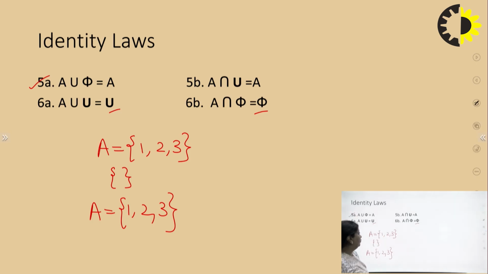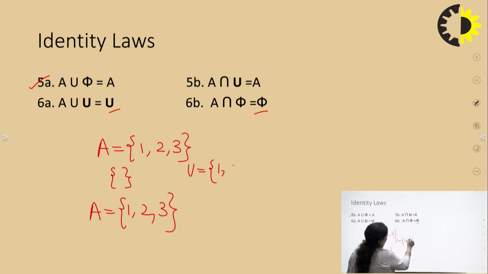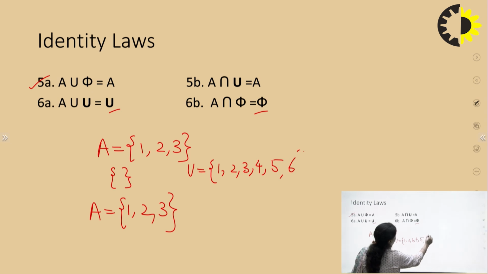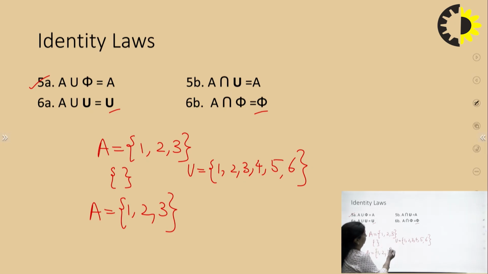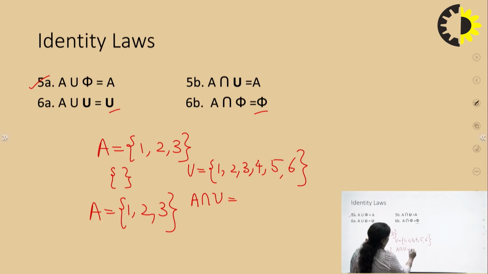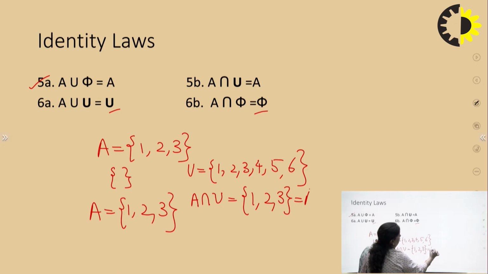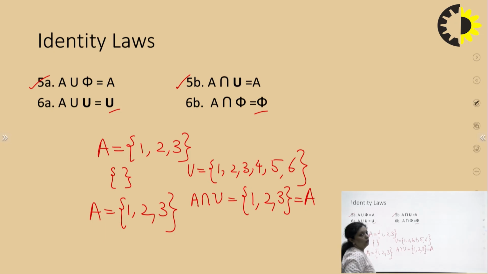Same way, if you have a set A and you have a universal set U which contains everything, 1, 2, 3, 4, 5, 6. Suppose I have a total of these 6 elements under study. So this is my universal set. Whenever I take the intersection of A and U, the common elements are 1, 2, 3, which is nothing but same as A. So this is my second law.